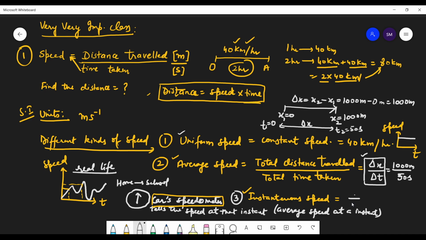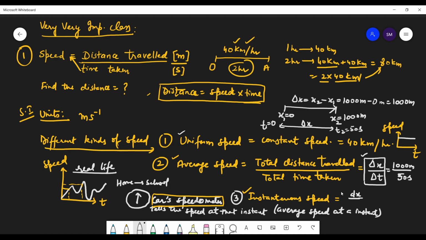See, a very small distance is traveled in that instant, because I'm talking about a moment. So this very small distance is written as dx. This is the change in distance, meaning the distance traveled, but here it is very, very small.